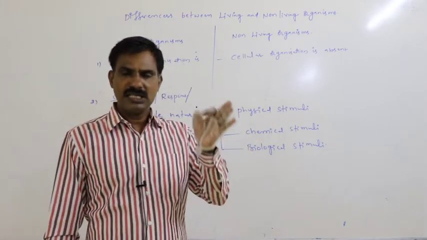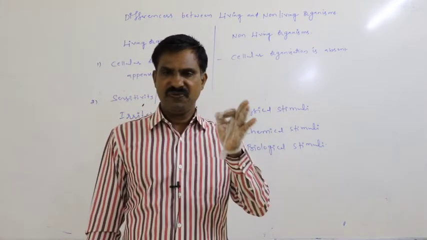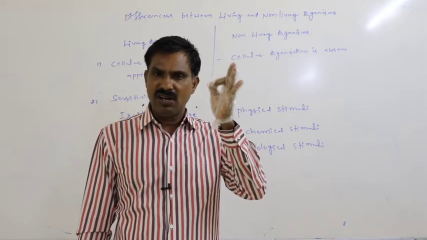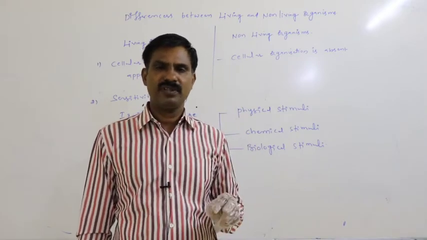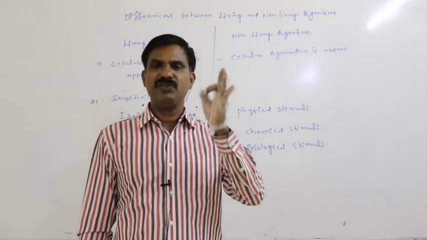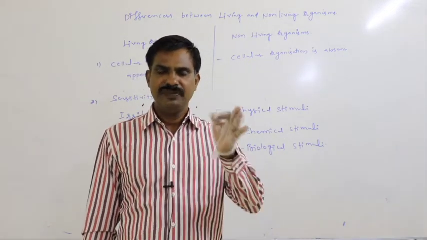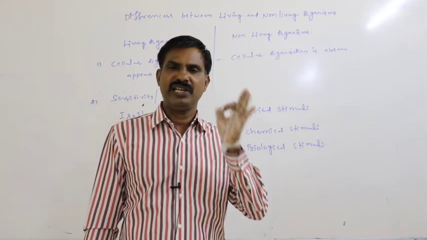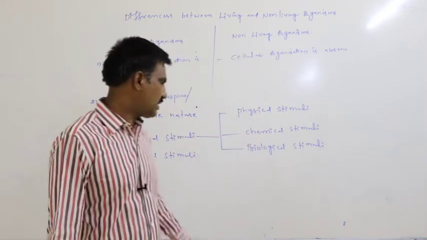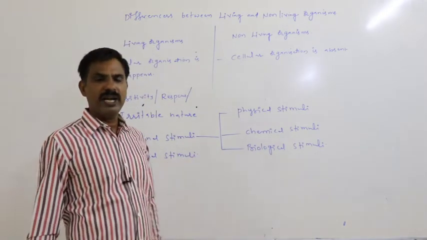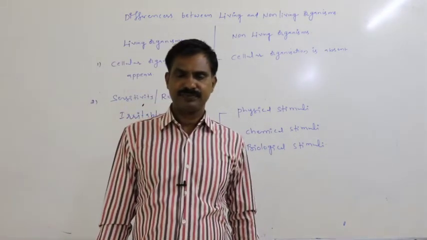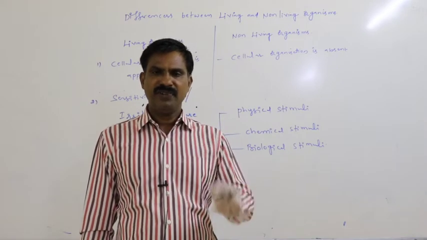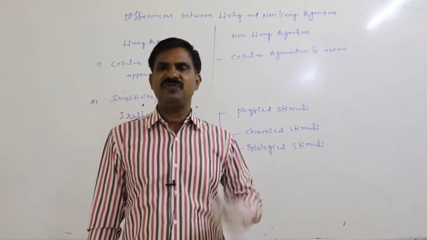On seeing tasteful food material, or with the smell of tasteful food material, or with the taste of the food material, definitely salivary juice is released into our oral cavity. That is the chemical stimuli. Third, biological stimuli means all of a sudden a snake appears in front of us